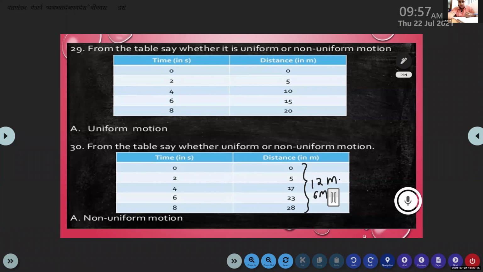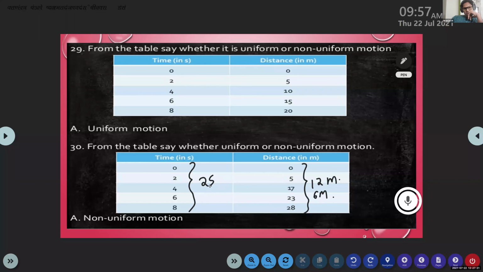Now we can check the case of time. What is the difference between the time that is taken by the object to cover this distance? It is 2. Here the time is same, but the distance covered by the object is not same. So can you form a definition for non-uniform speed of an object? Try to guess a definition for non-uniform speed of an object.